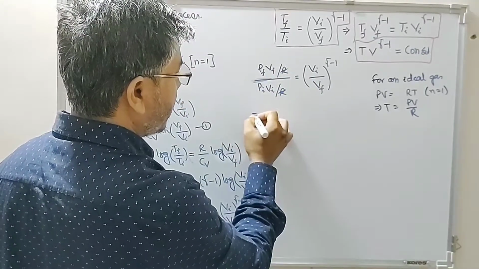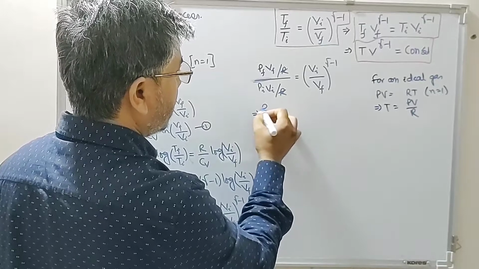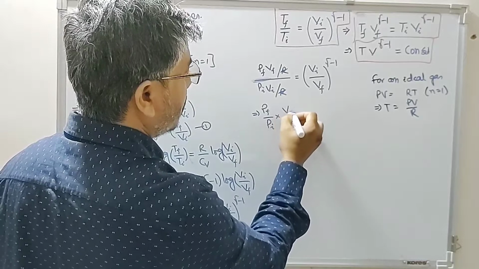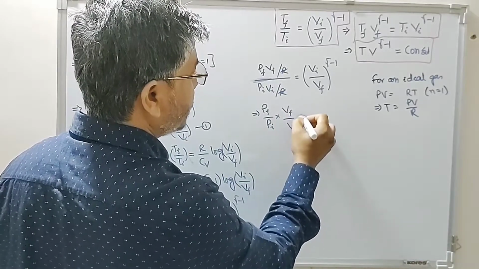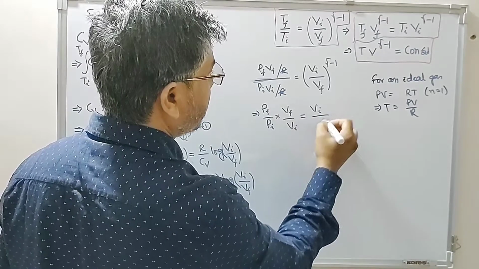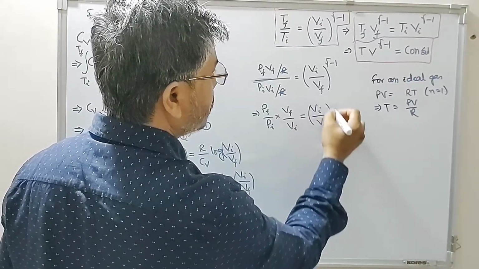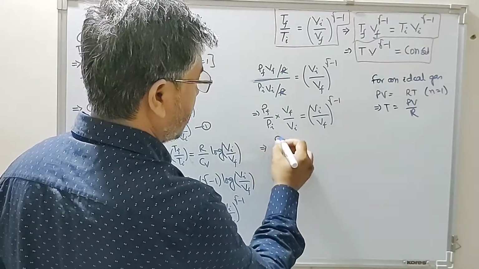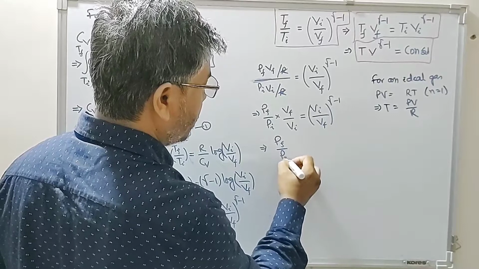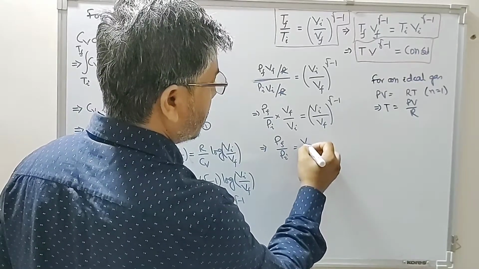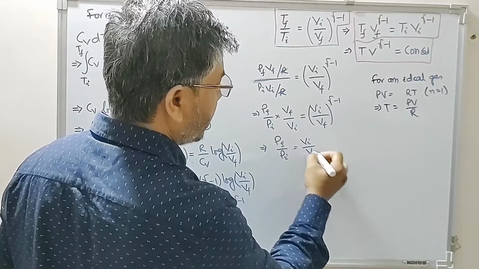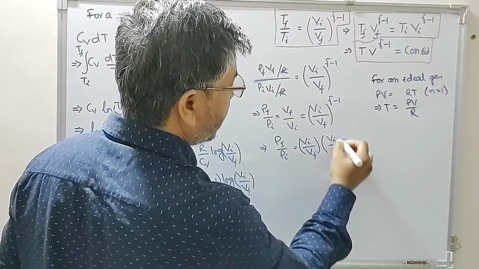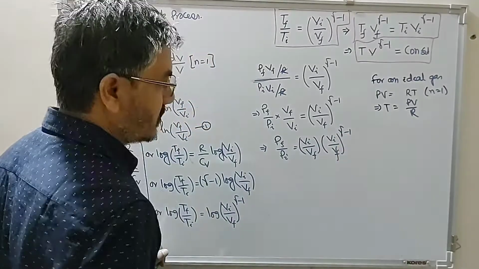Therefore we have Pf divided by Pi into Vf by Vi is equal to Vi divided by Vf raised to the power gamma minus 1.